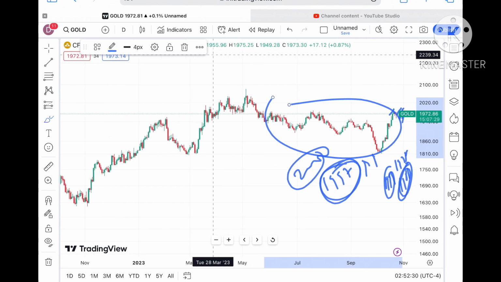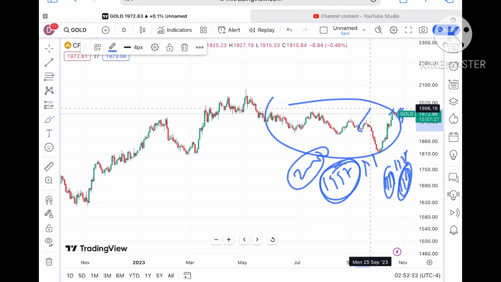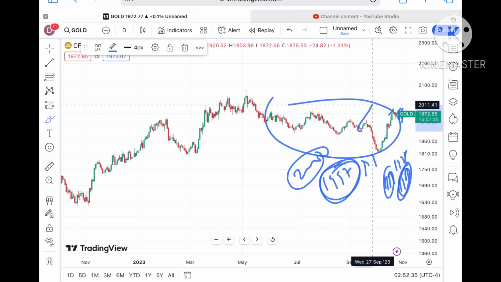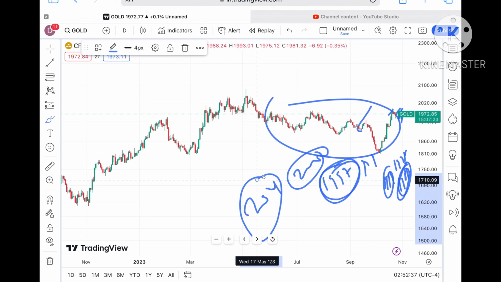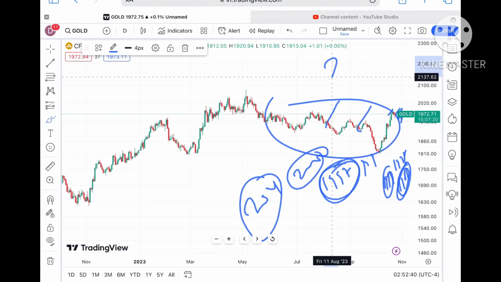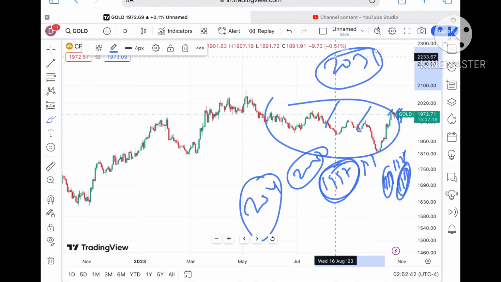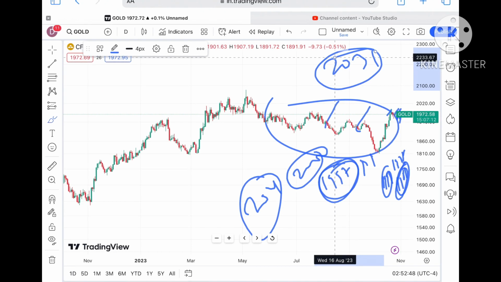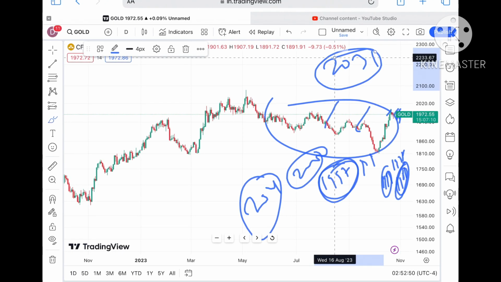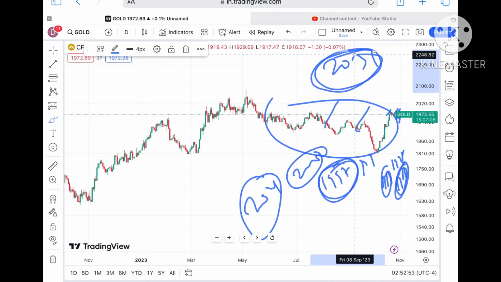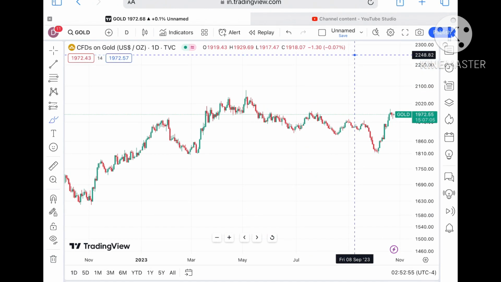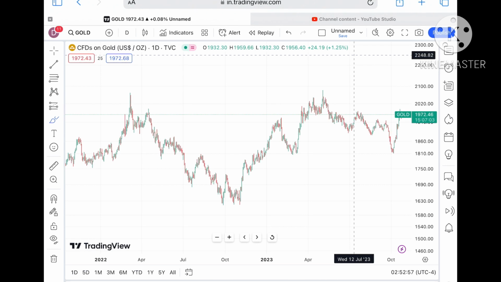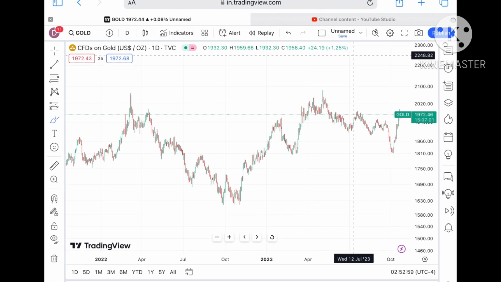If there is a zone breakout, we can see a further high above a level of 2000, and a probability of going towards $2011 will be there, and from there a further high. But remember, the market is uncertain. If the price doesn't sustain, you have to always set your SL, because if you are thinking that the price will definitely go above 2000 or below this level, no. Always try to set your SL. It will try to save your capital also, and if you trail your SL, it will try to save your profit. These two things are very important.